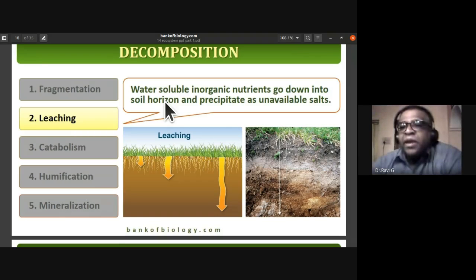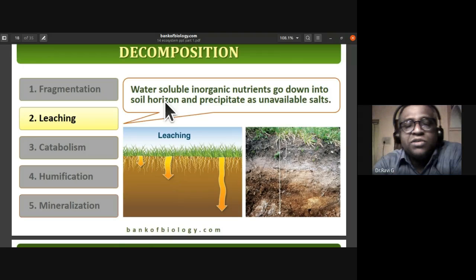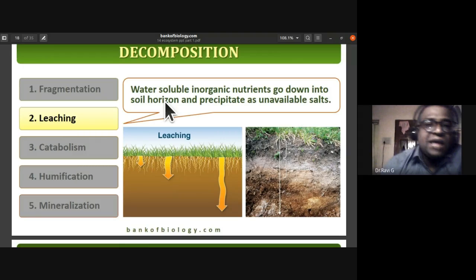So leaching. You might have come across this term in your chemistry metallurgy, isn't it? The water soluble inorganic nutrients go down into the soil horizon and precipitate as unavailable salts. So during leaching, the water soluble inorganic nutrients go down into the soil horizon and precipitate as unavailable salts.